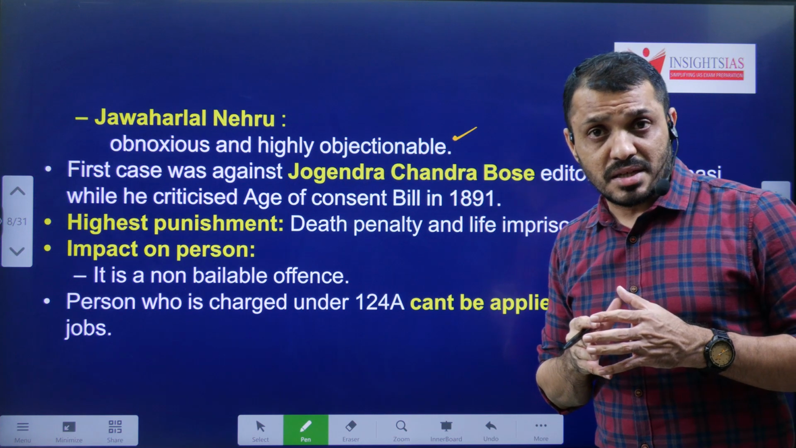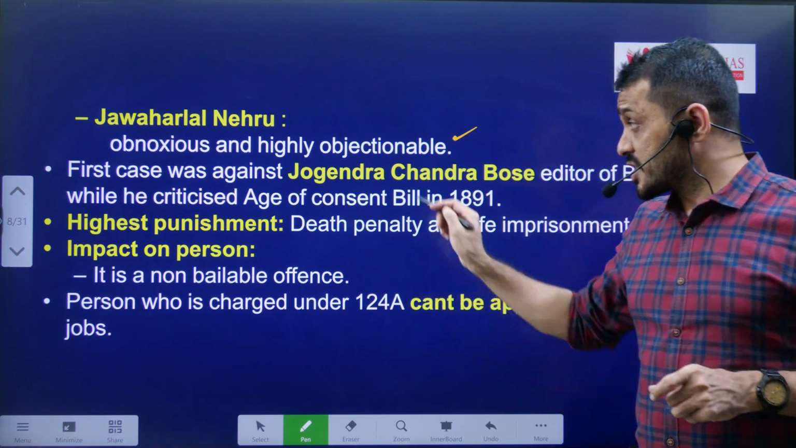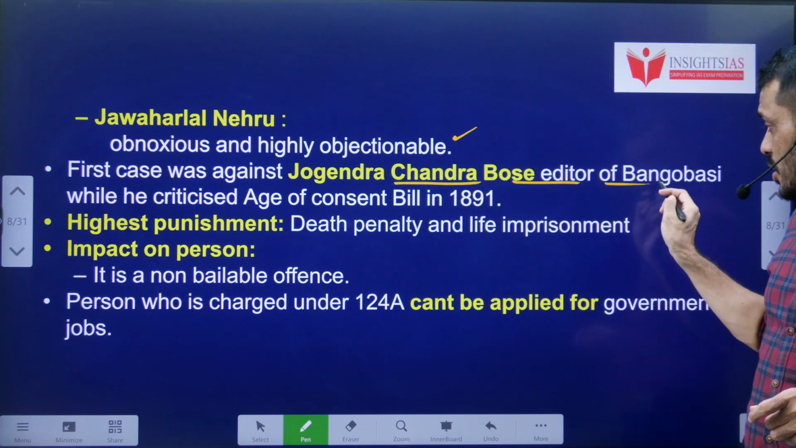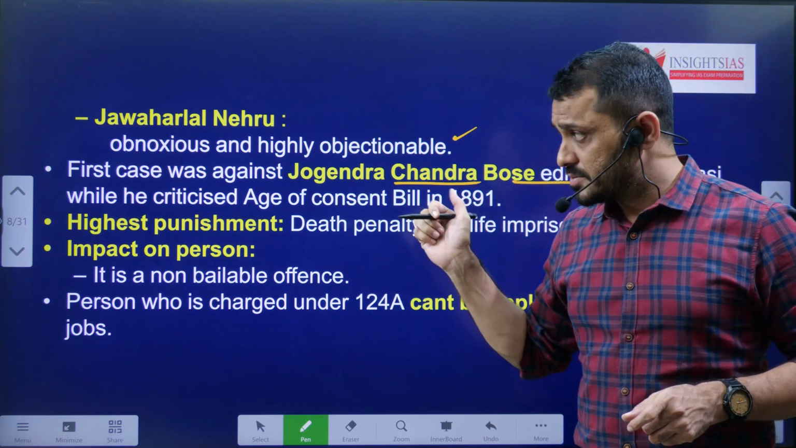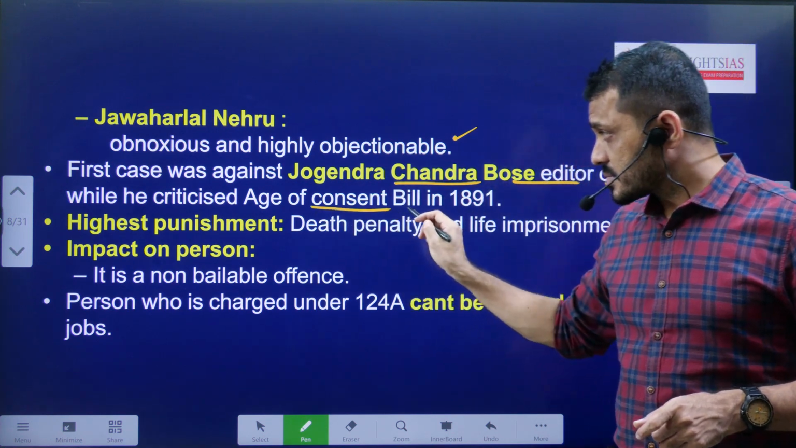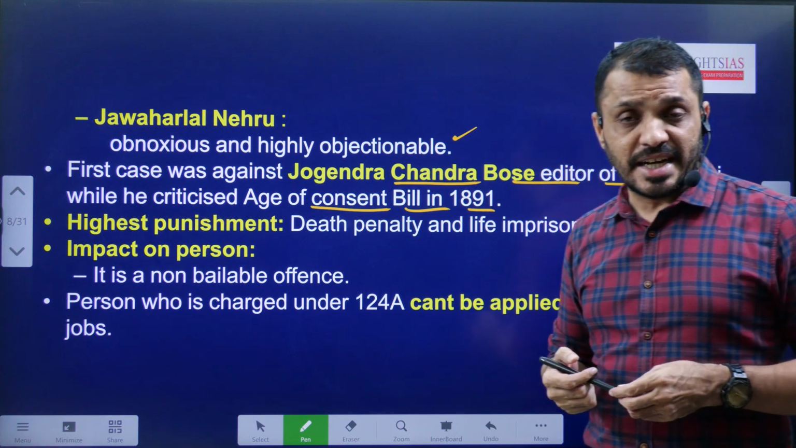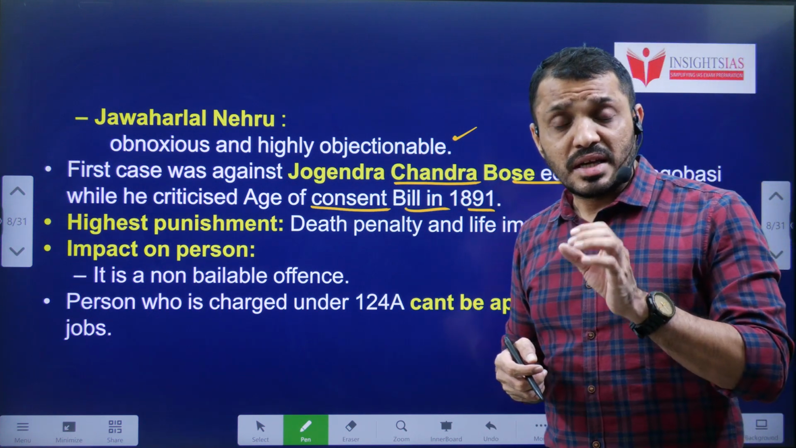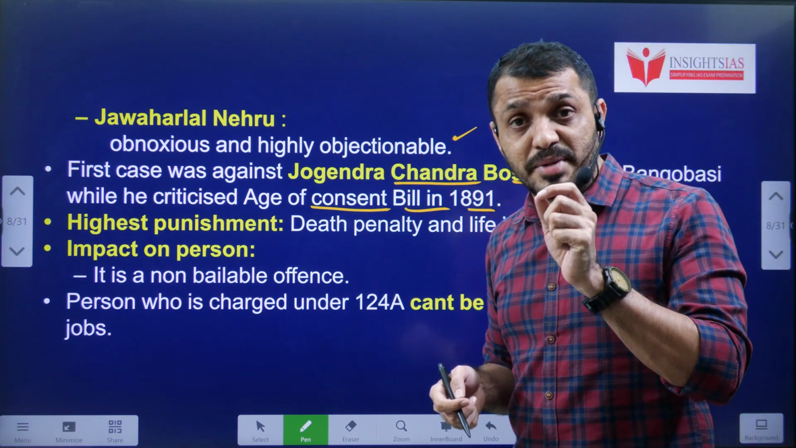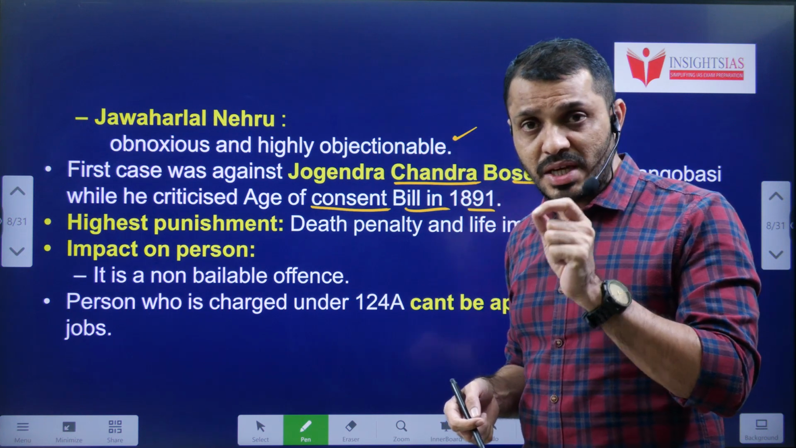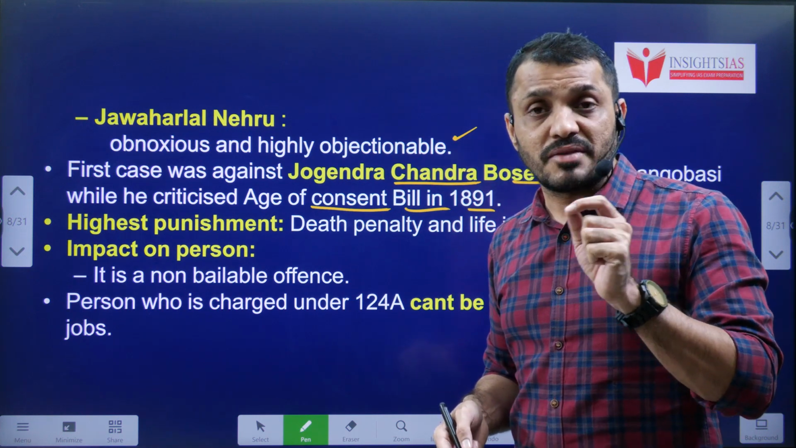The first case was filed against an Indian, J.C. Bose, who was the editor of Bangobasi, who criticized the Age of Consent Bill of 1891. So whoever constructively criticized the British government was subjected to sedition. Actually, what is the meaning of sedition?